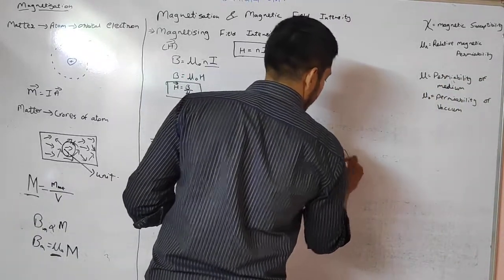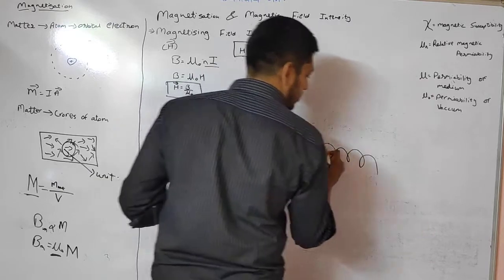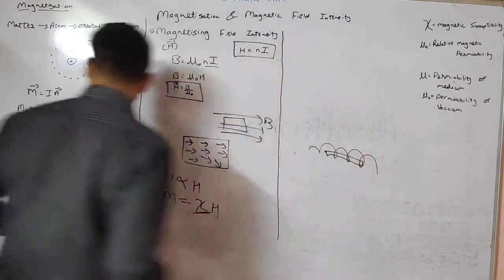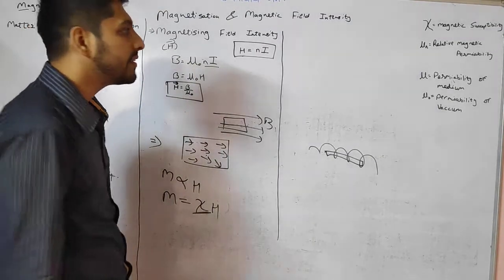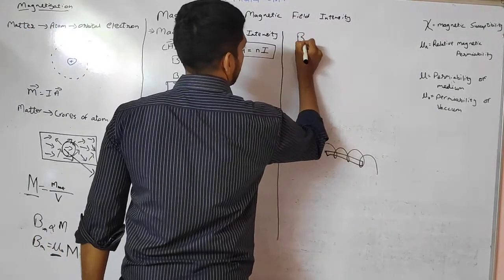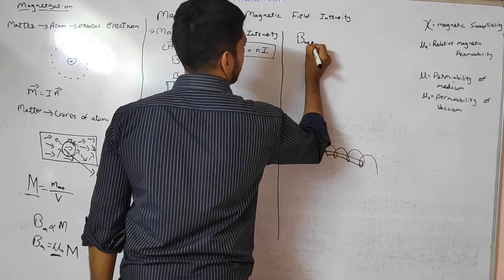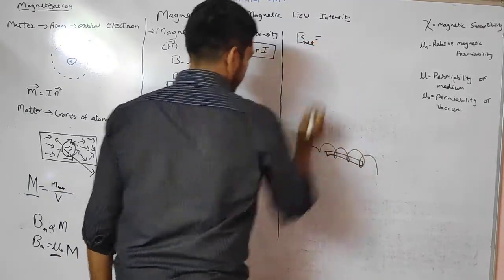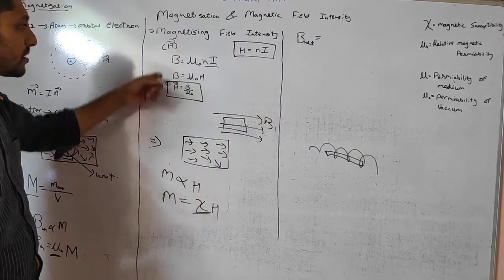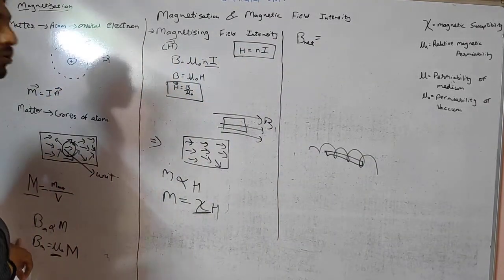Now suppose we take a solenoid and we put this material inside it. Then what will be the net magnetic field inside this coil? It will be due to both this magnetic field and this magnetic field.